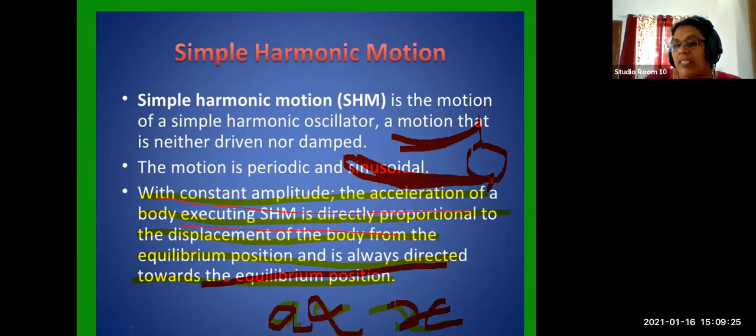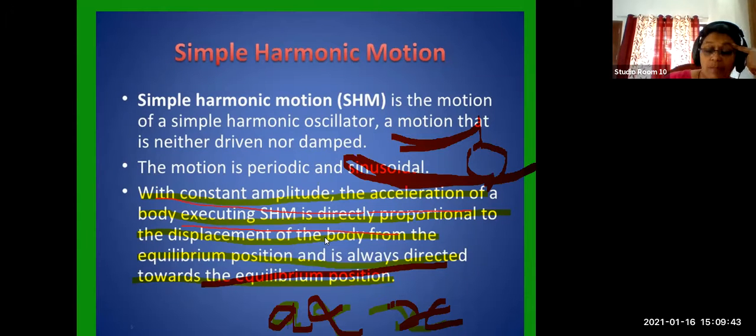Again, there is an external force pulling it back upward, but still it comes back to the original position. Clear? So with constant amplitude, acceleration of a body executing simple harmonic motion is directly proportional to displacement of the body. That is, a is directly proportional to x.